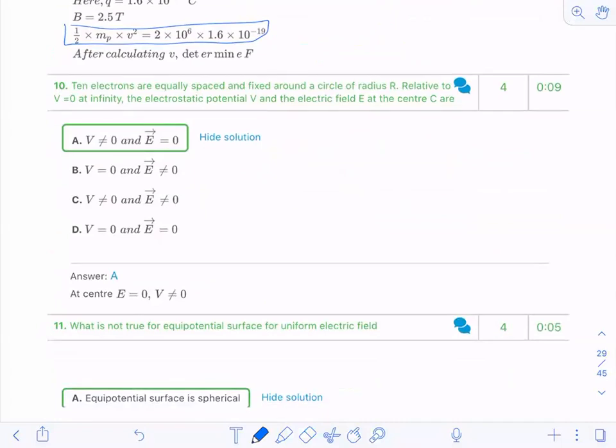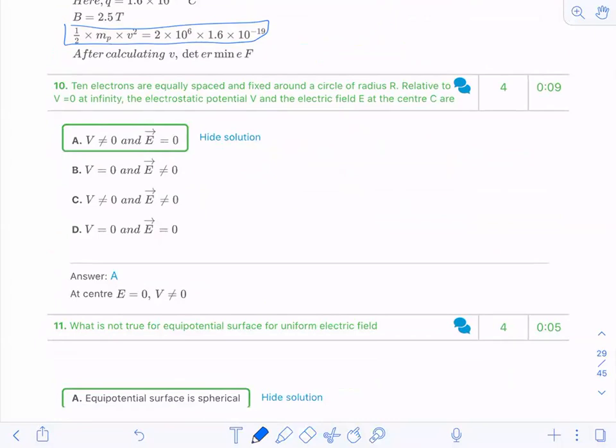Now, 10 electrons are equally spaced and fixed around a circle of radius r, relative to V equal to 0 at infinity. Find the electrostatic potential V and the electric field E at the center. Is anybody having any doubt in this question?